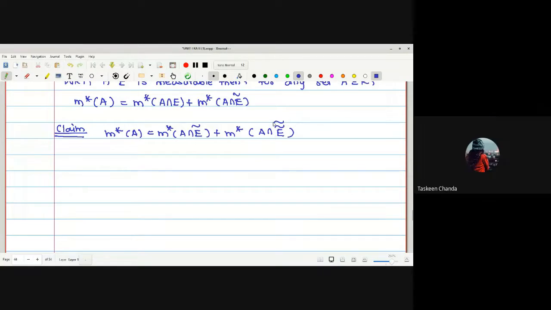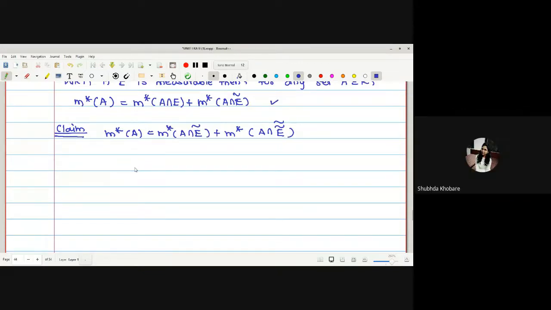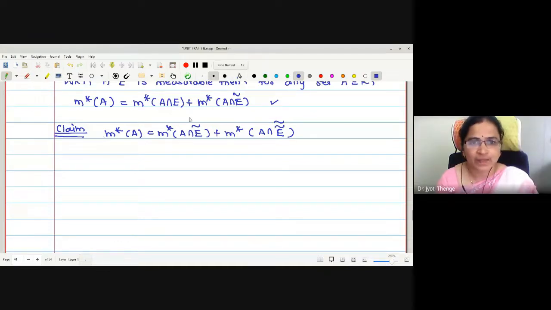E itself. But then the second term is A intersection E, which is nothing but this equation. Yes, ma'am. Okay. Therefore, here again we will start with m star of A, which I'll call equation 1, and from 1 we will start again.